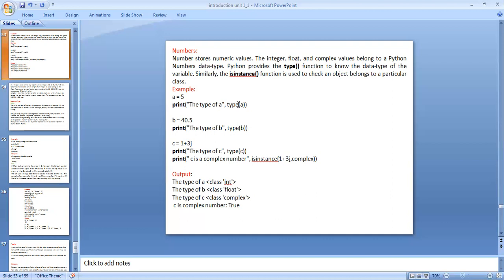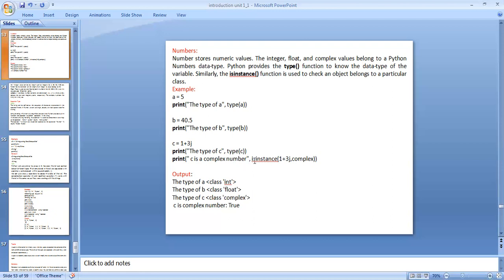I'm using type a, and b equal to 40.5. That is a float data type. Print the type of b, comma, type b, and c equal to 1 plus 3j. This is the complex. Print the type of c, type c, and also print c is a complex number, comma